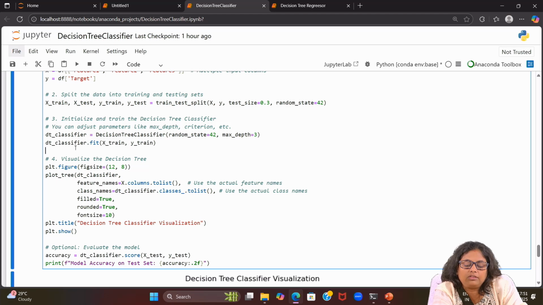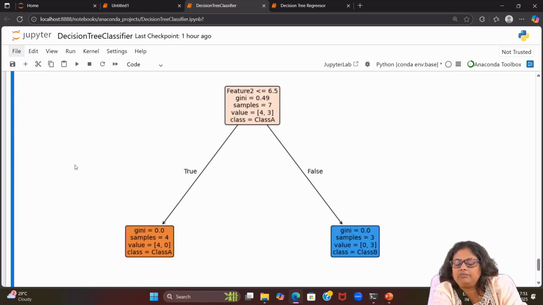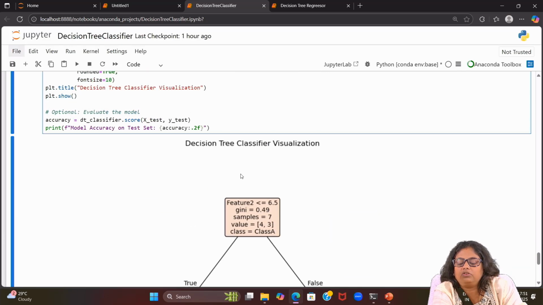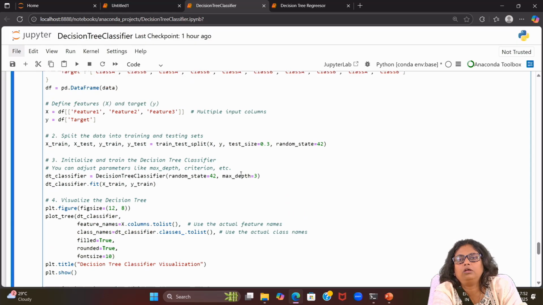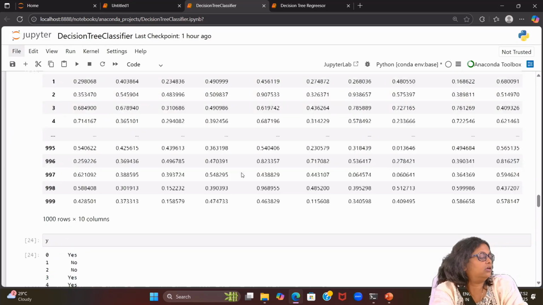So dt_classifier we are doing this fit by passing X_train, y_train. Then to visualize the decision tree, again we need to call plot_tree. And what we get finally, we are able to see the tree. So this is your decision tree classifier visualization, a small code for the classifier as well as for the regressor.